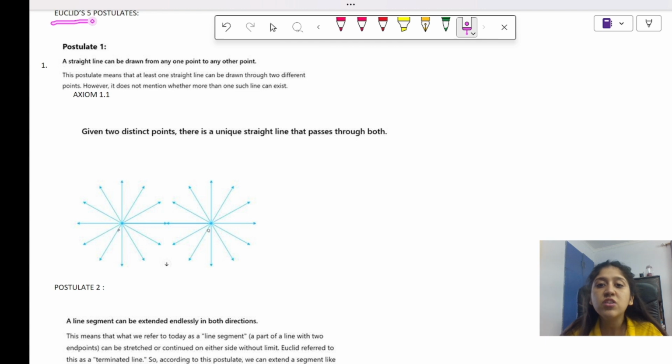Euclid के ना बच्चों there were 5 postulates. ठीक है, 5 rules बनाए थे उन्होंने. ठीक है, and these are very very basic rules. अब आजकल you can actually see a lot more. You can think a lot more. But उस time के लिए these were like new. ठीक है, these were all basics and these were our introduction to geometry.